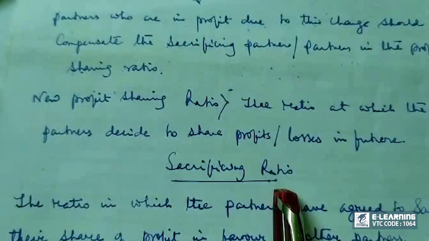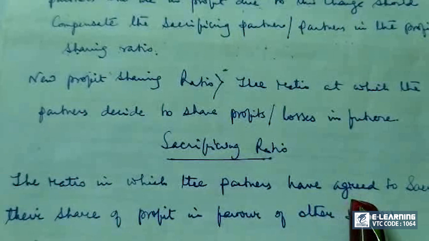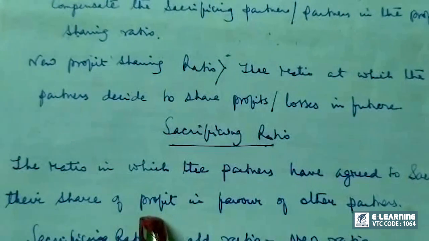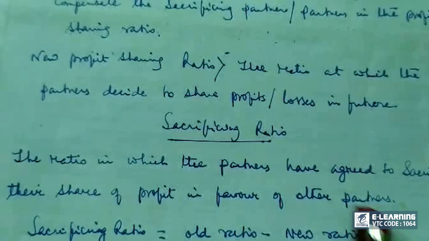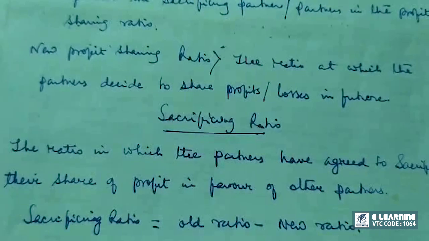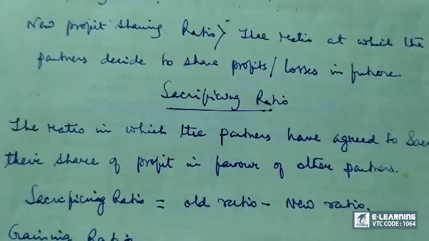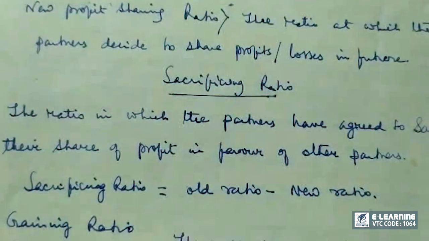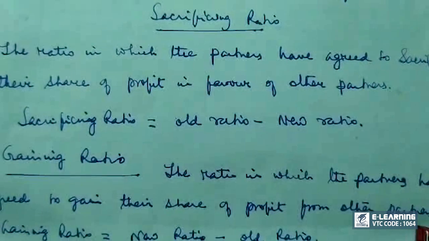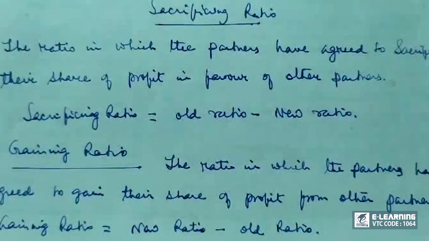What is sacrificing ratio? The ratio in which the partners have agreed to sacrifice their share of profit in favor of other partners is called sacrificing ratio. Sacrificing ratio is calculated as old ratio minus new ratio. And there is another term, called gaining ratio. So what is gaining ratio? The ratio in which the partners have agreed to gain their share of profit from other partners. Gaining ratio is calculated as new ratio minus old ratio.